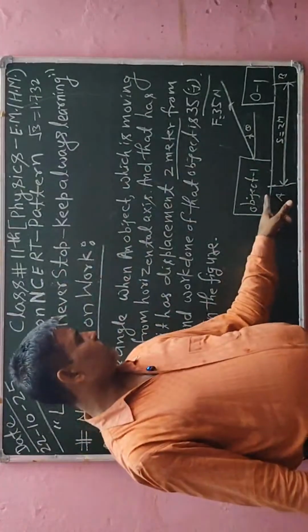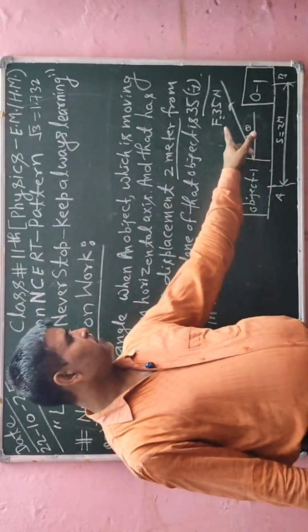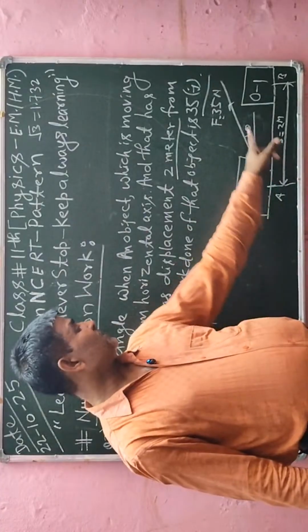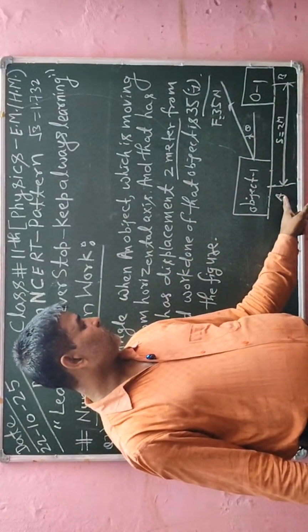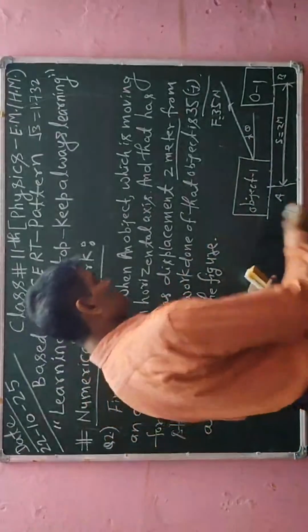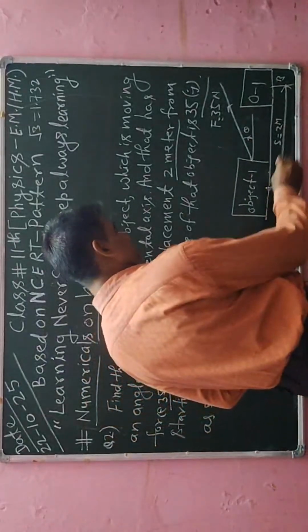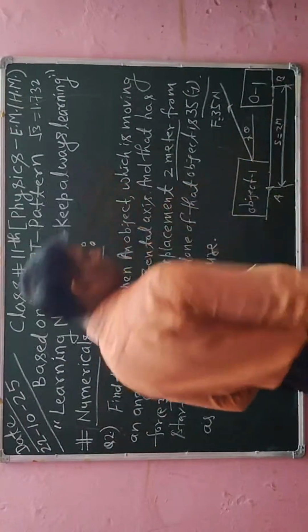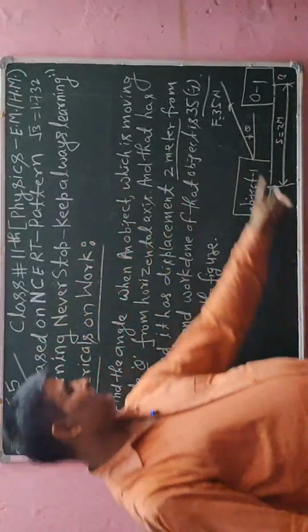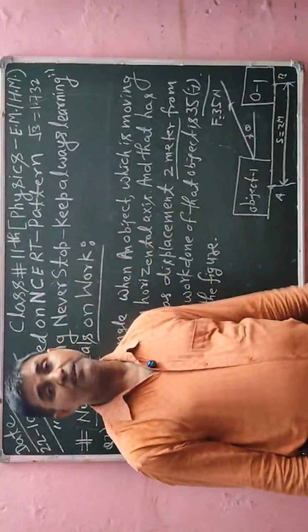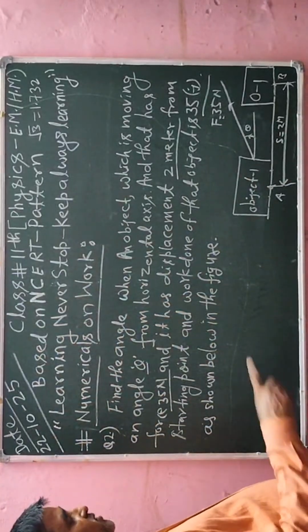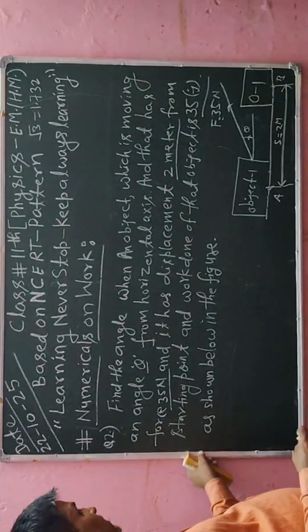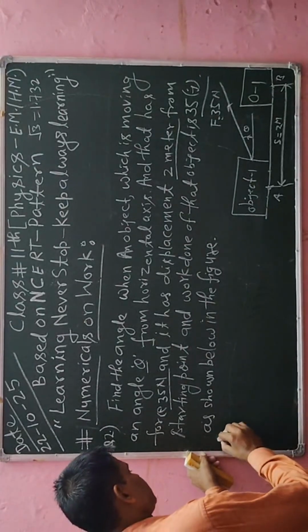So this is an object which is moving with a force of 35 Newton at an angle theta, and the distance between point A and point B is given as 2 meter. So we have to calculate this angle. We will use the concept of work done, moving from point A to B. So I will solve that question like this.